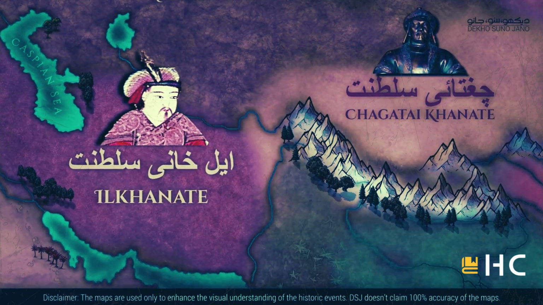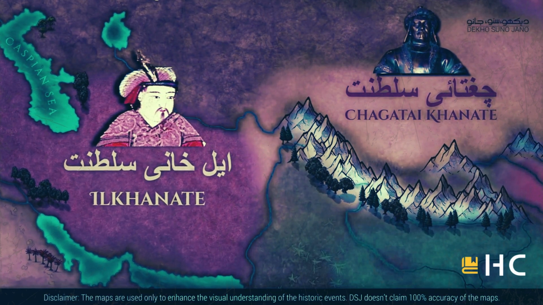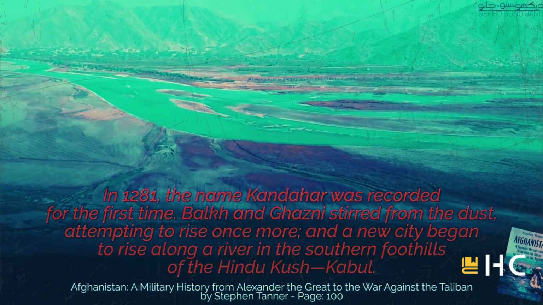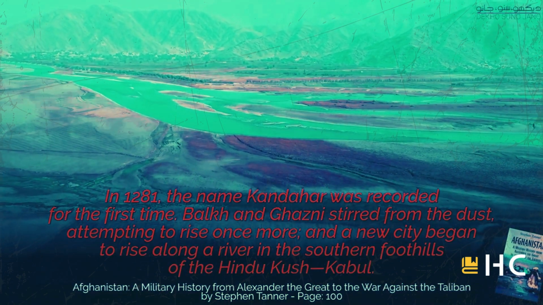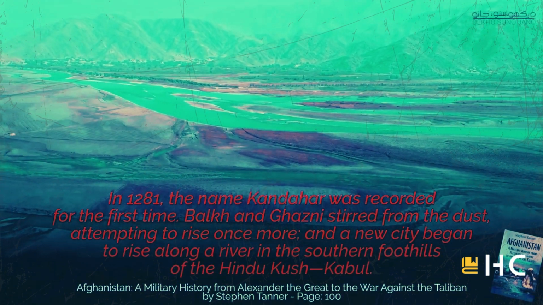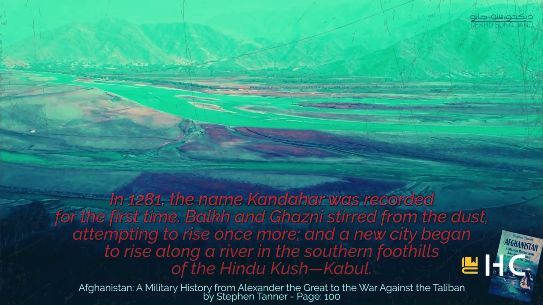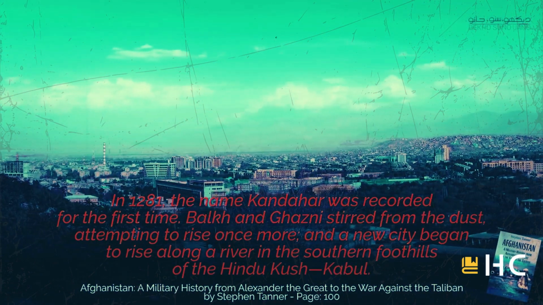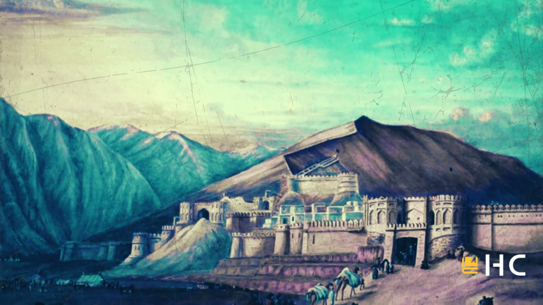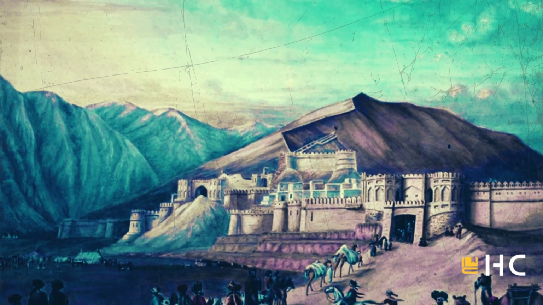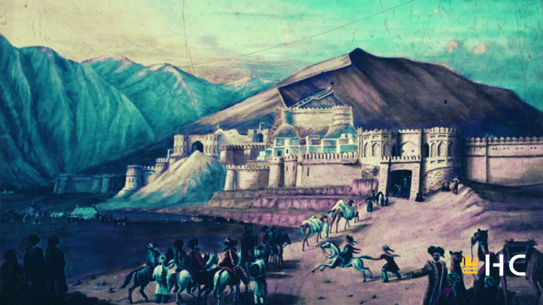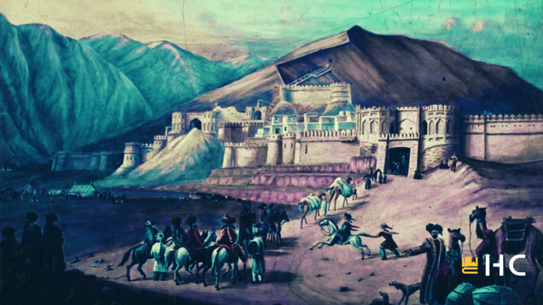Afghanistan recovered from the widespread destruction inflicted by the Mongols. For the first time in history, the name of Kandahar was recorded in 1281 CE. Balkh and Ghazni, devastated by the Mongol invasions, were repopulated. Another city in the southern foothills of the Hindu Kush and along the river also established its own identity. This city is known today as Kabul. Kabul has a 3,500-year-old history, but it was less important than cities like Ghazni and Herat. But in the 13th century, under Mongol control, this city developed like other Afghan cities.